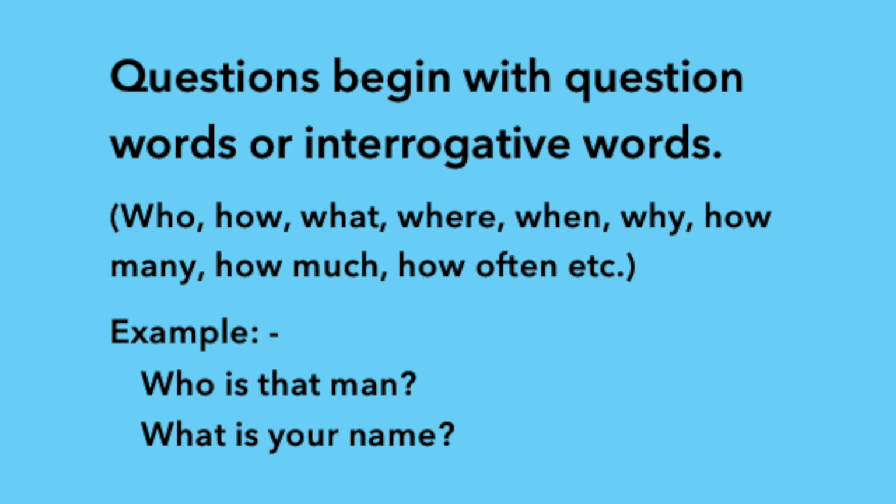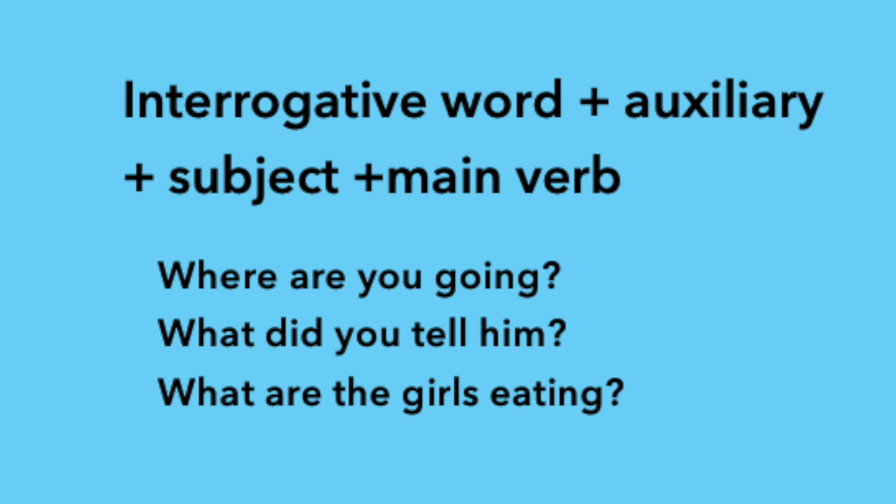What's your name? Interrogative word. Then auxiliary. Then subject. Okay. Next one. Where are you going? Here interrogative word is where. Auxiliary are. Subject is you. And what about going? Is it an object? No, it's a main verb.